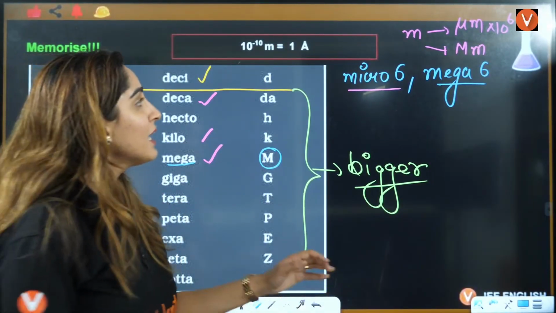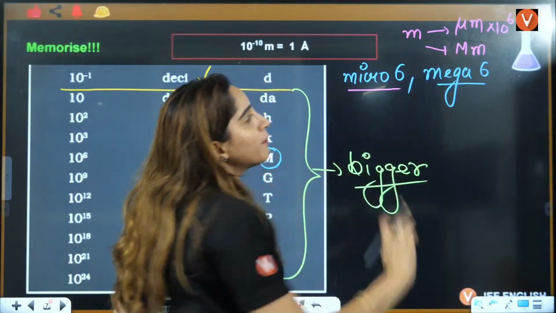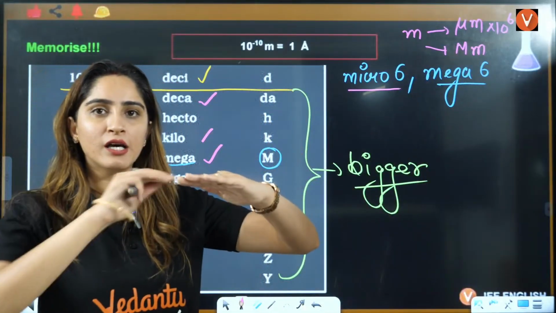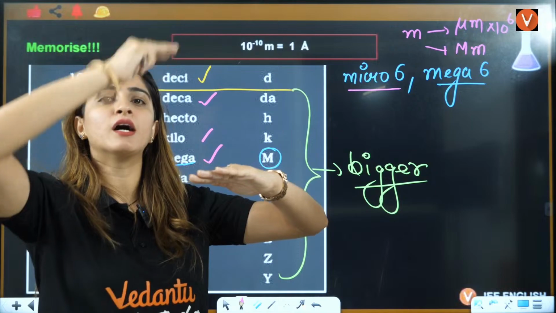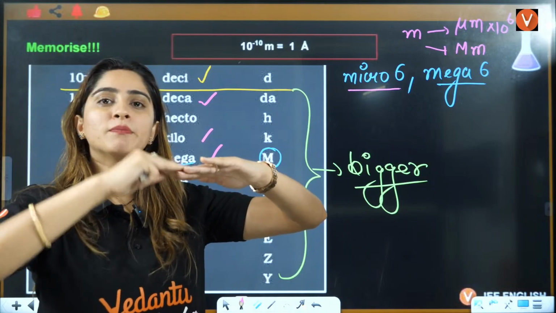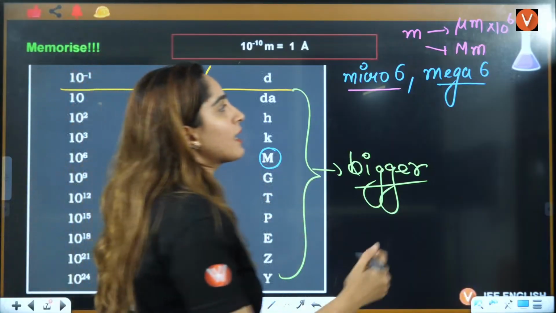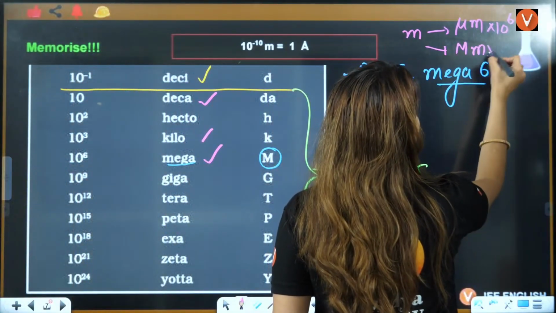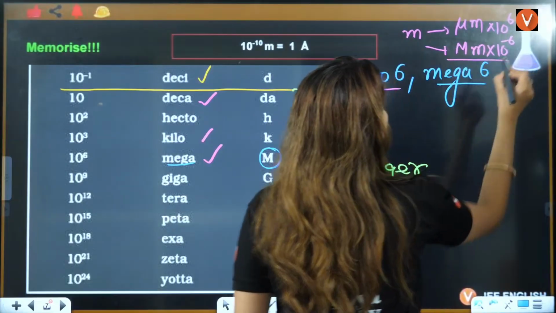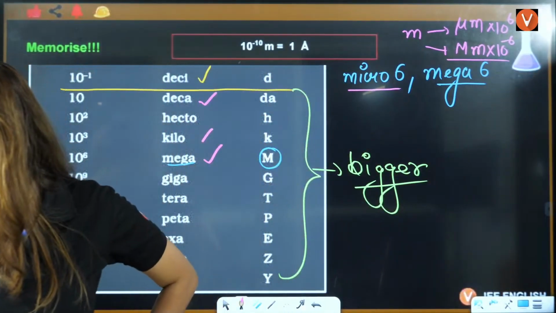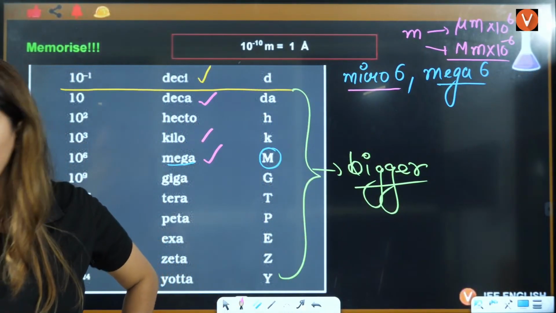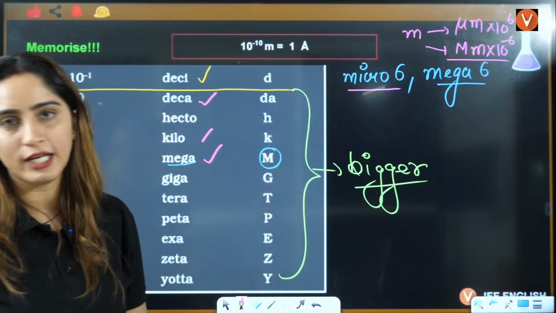But if you have megameter, you are converting meter to something bigger. When you convert it to something bigger, it will be divided, which means it will be multiplied by 10 raised to power minus 6. Okay, students, got it? That is what I want to tell you.